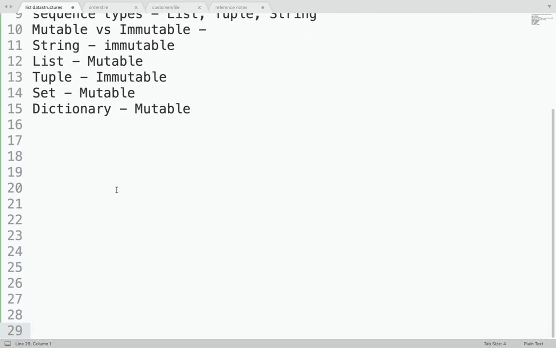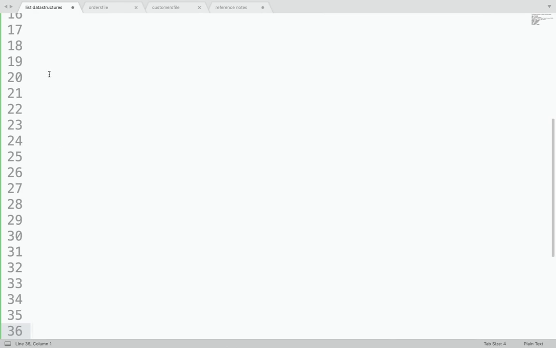We will see that practically. So let's get started now with the practicals. Enough of theory. In other languages, you would have read about arrays, in Java, in C. So list is almost the same as an array.